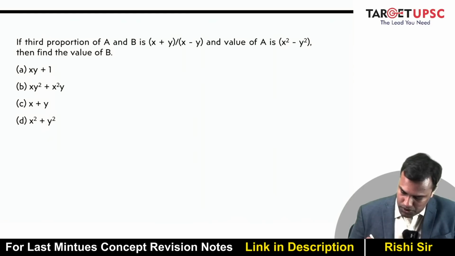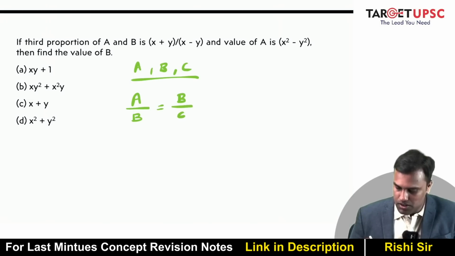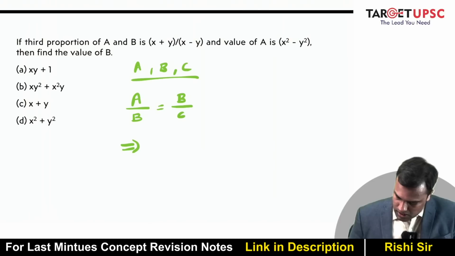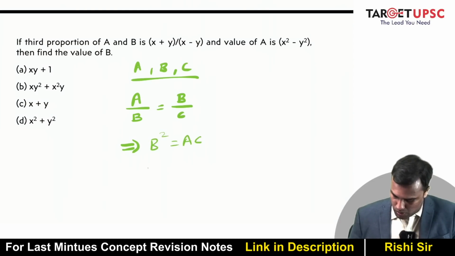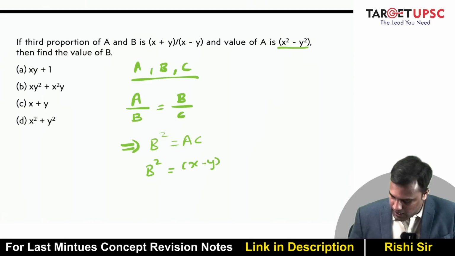Now what is the third proportion? Third proportion is basically, suppose A, B, C are in proportion. So A upon B is same as B upon C. If that is the case, can I say B square is equal to AC? Right? Now B square I don't know, but what is the value of A? A is x square minus y square. So if I expand that, it is x minus y into x plus y.